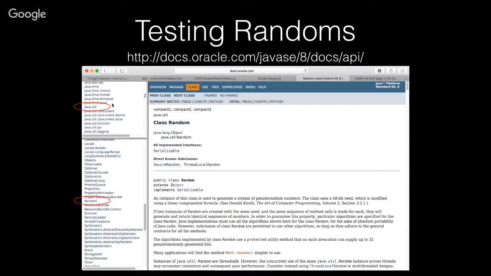When you get there, you're going to get a window that's divided into 3 panes. In the top left pane is the list of packages in the Java standard library. So I scrolled down and found java.util. And then in the bottom left pane, I get a list of all the interfaces and classes that are defined in the java.util package. And I scrolled down and found Random. So I clicked on Random. And then finally in the main panel, I got the actual documentation for the Random class.